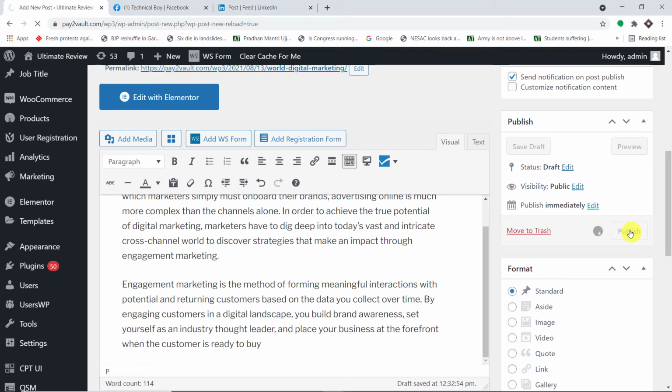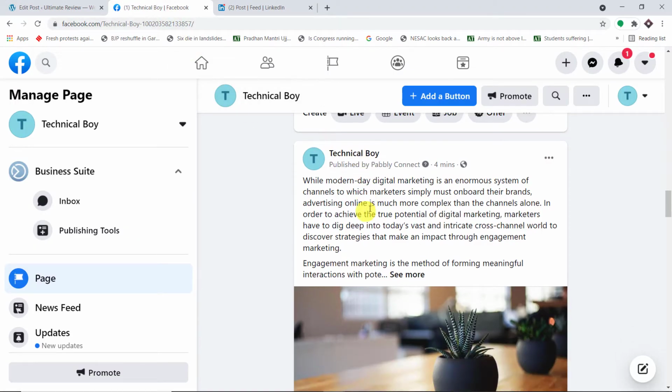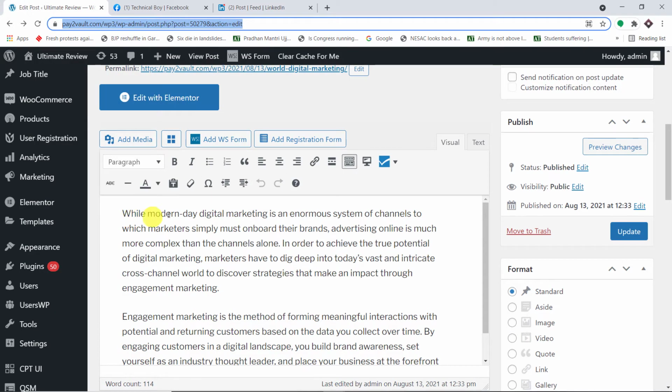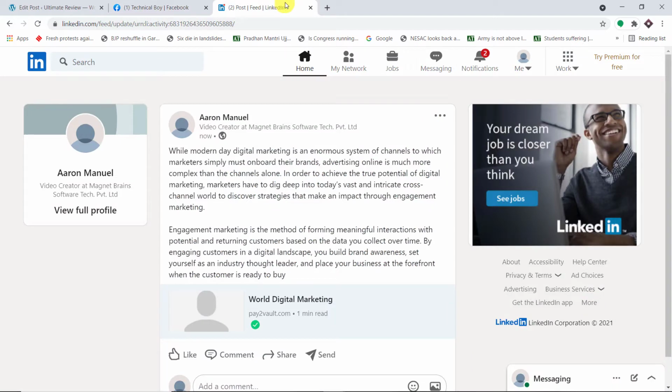So in a matter of seconds, we will check whether we have the details of this particular post published as a Facebook post. At the same time, do we have the same post published as a LinkedIn post? Just give it 1 or 2 seconds. Okay, so this is the Facebook page, and as you can see, we do have this particular post, the same post that we had published here on modern day digital marketing. Okay, the post is published here also, and let's have a look in LinkedIn.